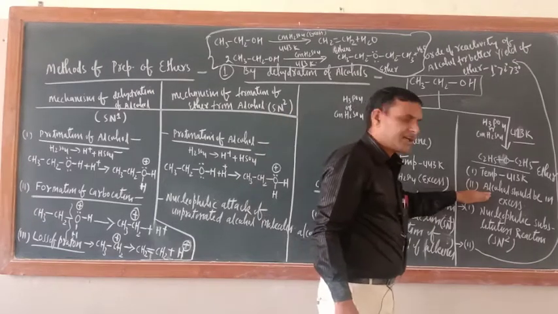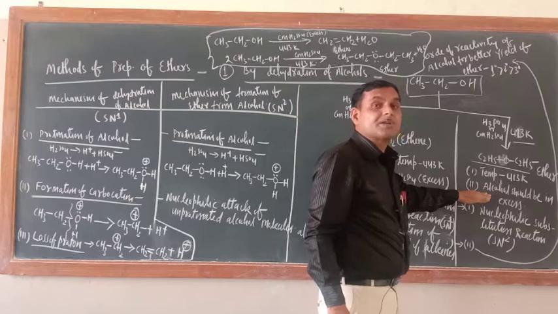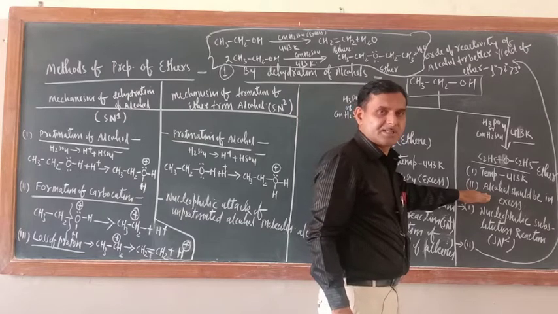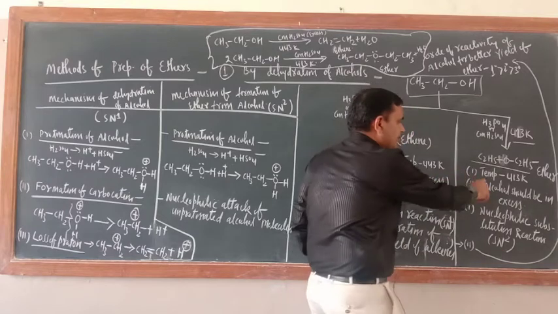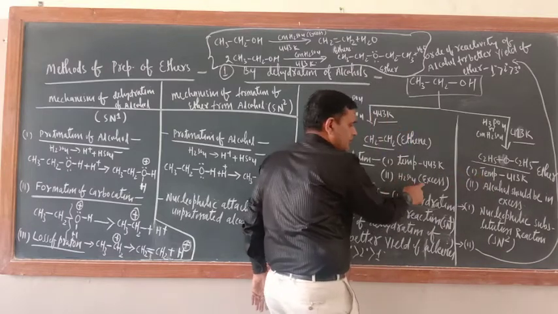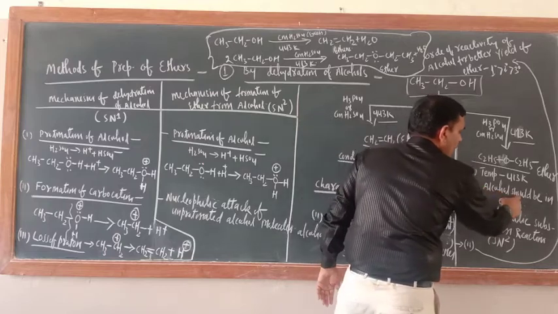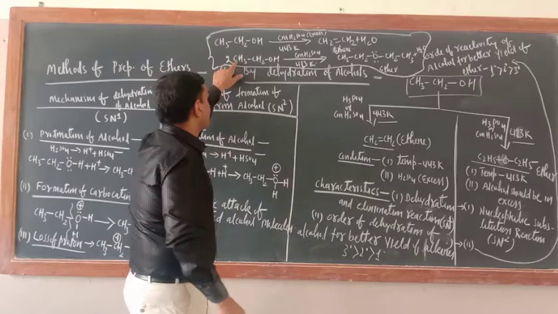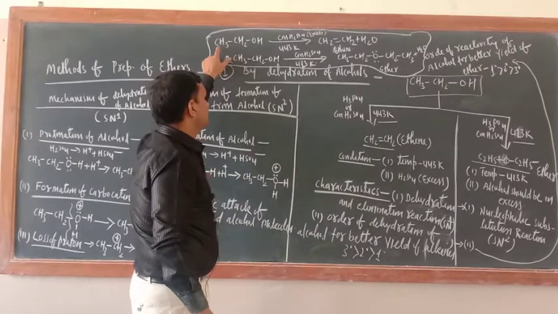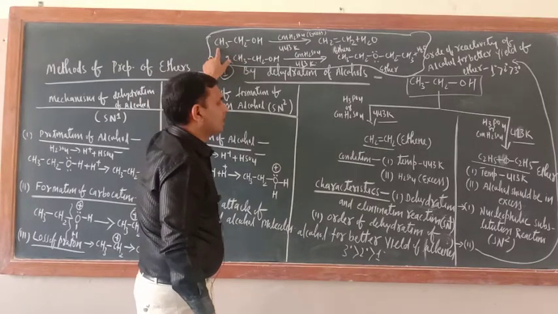And here, when ether is formed, it is one type of nucleophilic substitution reaction, and substitution takes place at low temperature, that is why the temperature is less. There H2SO4 should be in excess, here alcohol should be in excess. Here two molecules of alcohol are there, there only one molecule of alcohol is there.